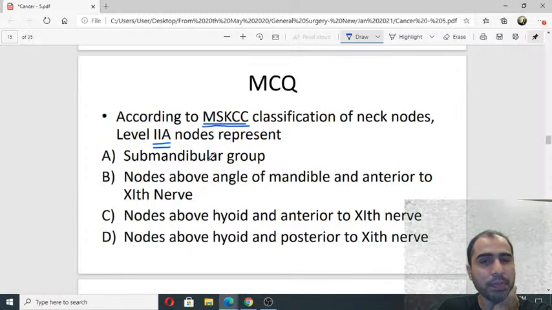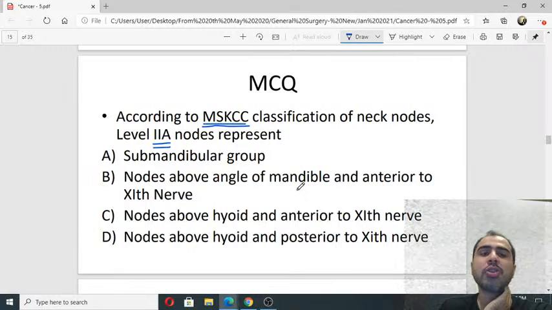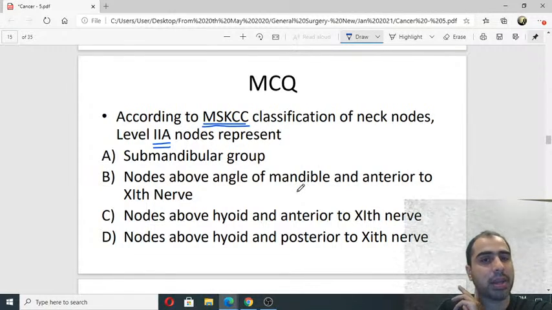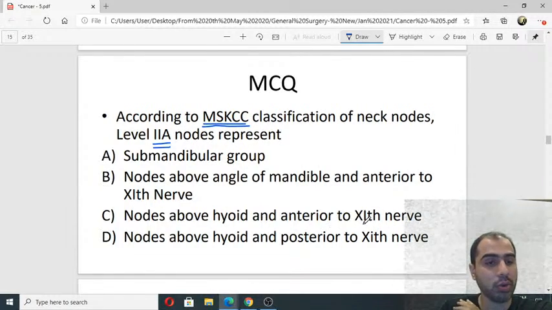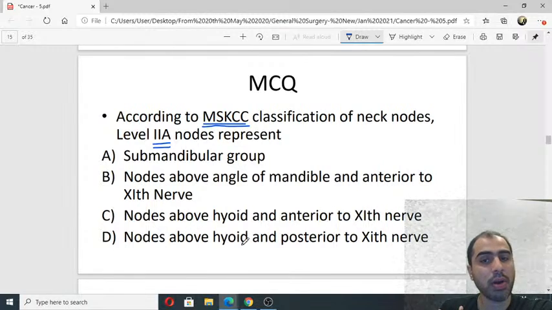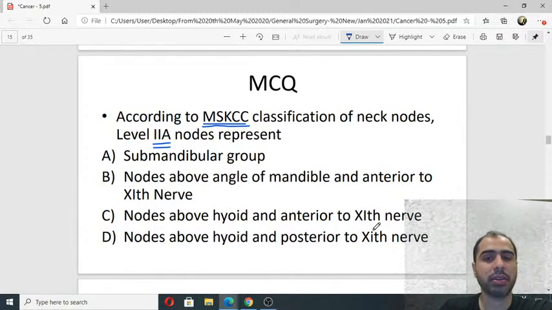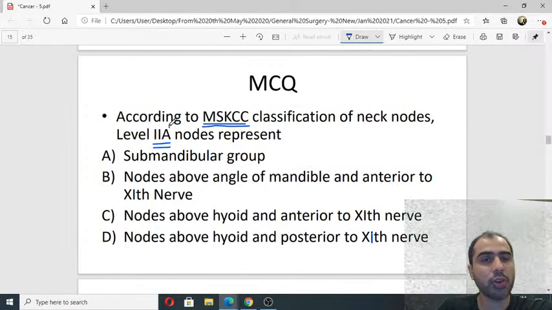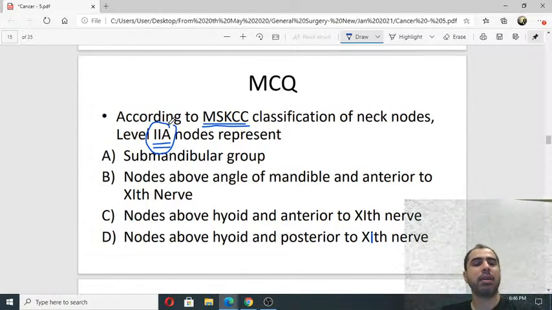Submandibular group, above angle of mandible and anterior to 11th nerve, above hyoid and anterior to 11th nerve, or above hyoid and posterior to 11th nerve. Which of these is level 2A? First you need to know what is level 2, then go one step ahead and go to level 2A.